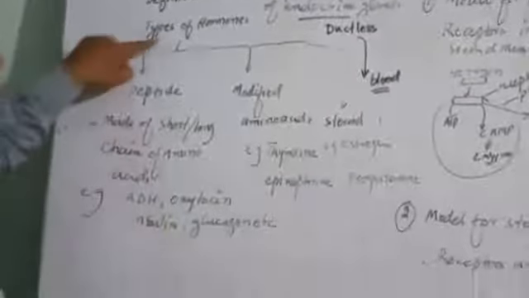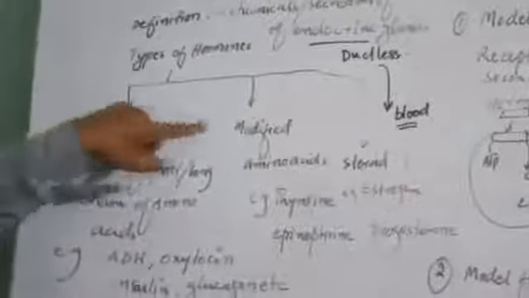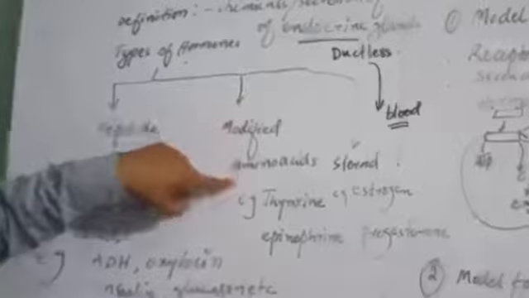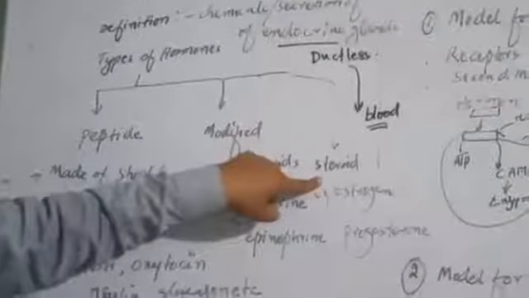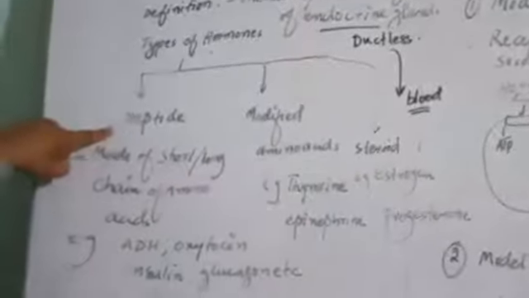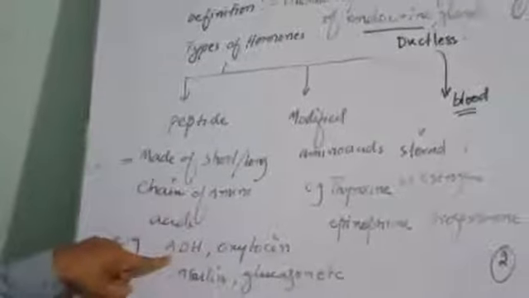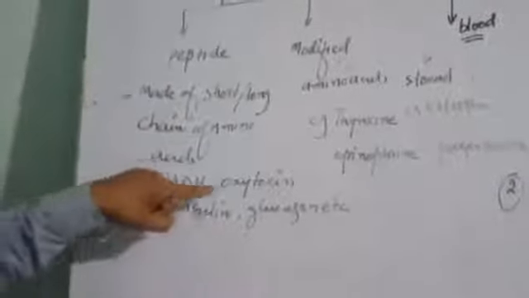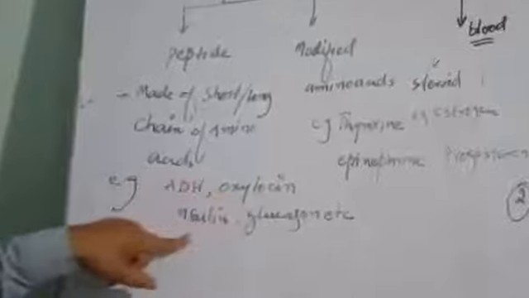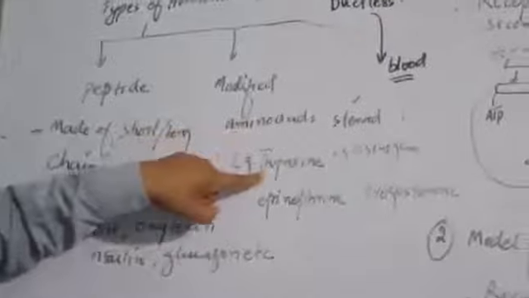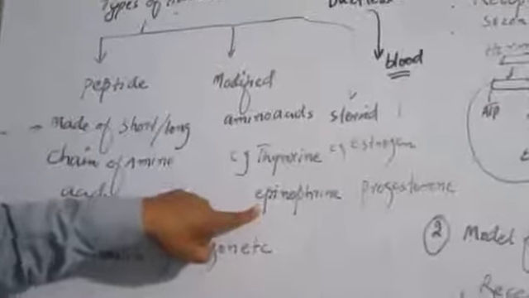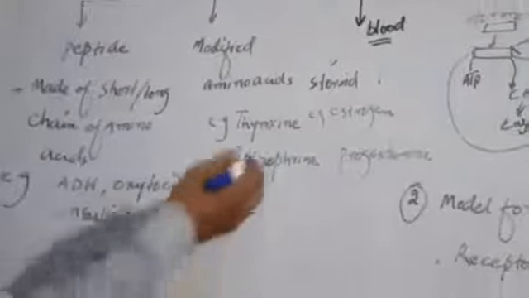Now, types of hormones. There are three types: peptide hormones, modified amino acid hormones, and steroid hormones. Peptide hormones are made of short or long chains of amino acids. Examples: antidiuretic hormone ADH, oxytocin, insulin, glucagon, etc. Modified amino acid hormones: thyroxine, epinephrine, norepinephrine, and so on.